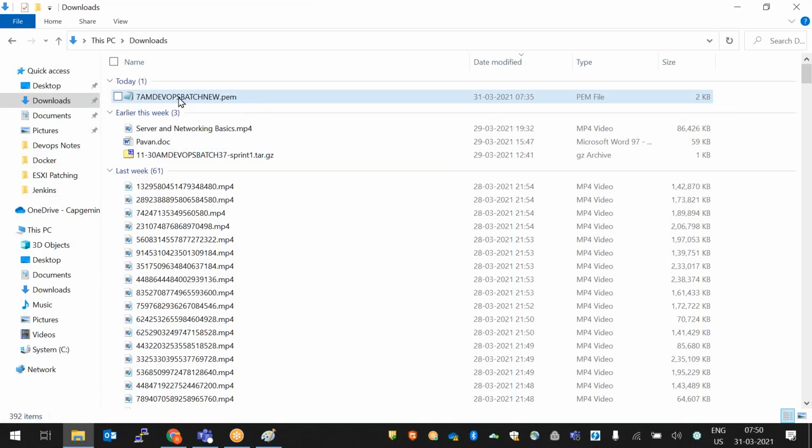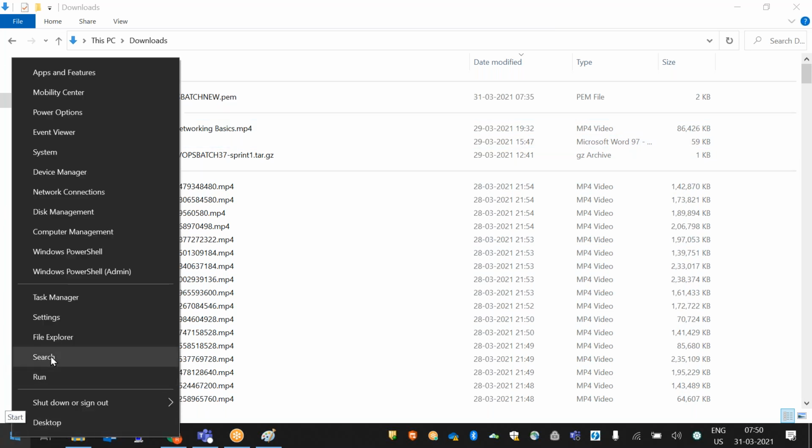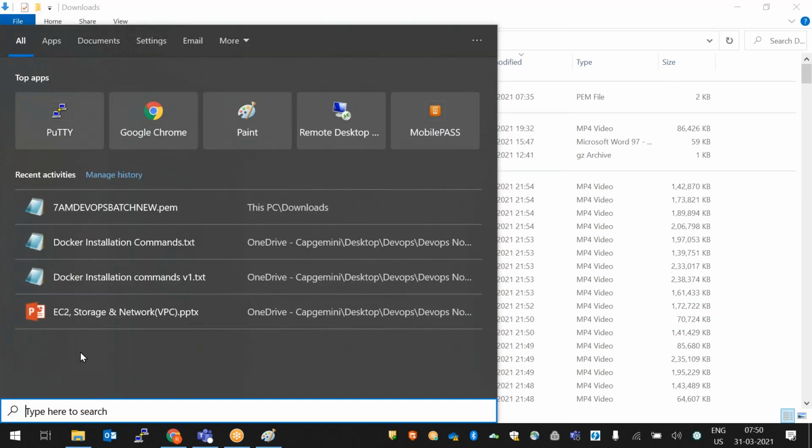So this is a .pem file which we downloaded from the instance, right? I'll show you now. Fine. So this is our PEM file, and I want to convert this PEM file into a PPK file. For that we need to open PuttyGen. Where do we get PuttyGen?